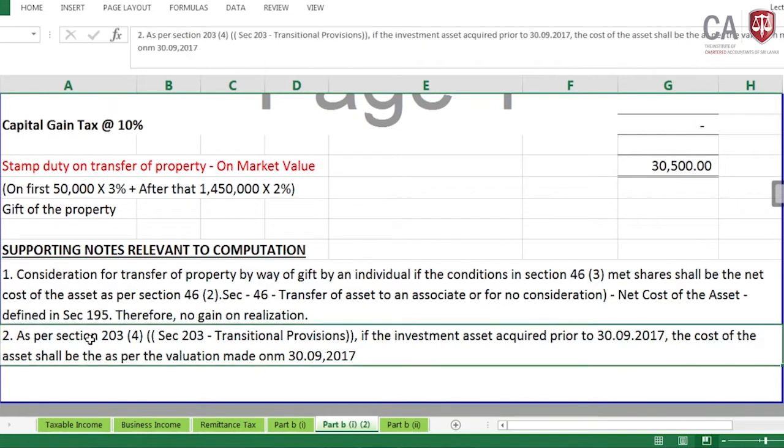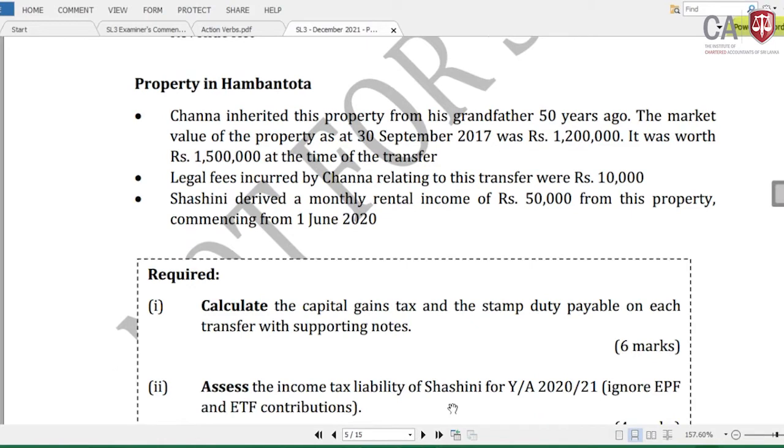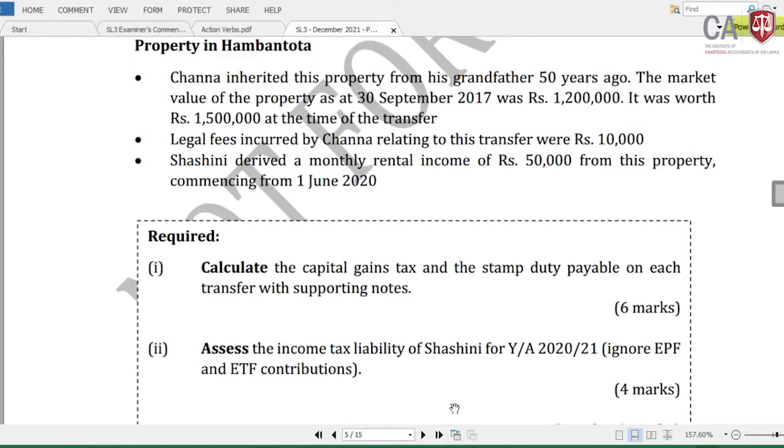Done. As per section 203 subsection 4, you need to take the 30th September 2017 valuation because the property at Hambantota was acquired prior to 30th September 2017. Done. Almost the two requirements we have completed. It's for 6 marks. Time management is essential. For 6 marks, you have to do these two calculations.